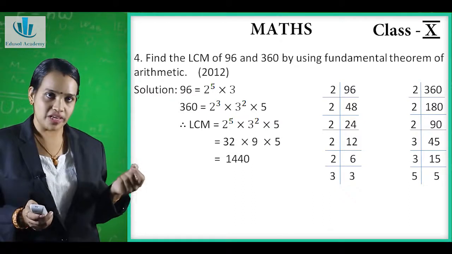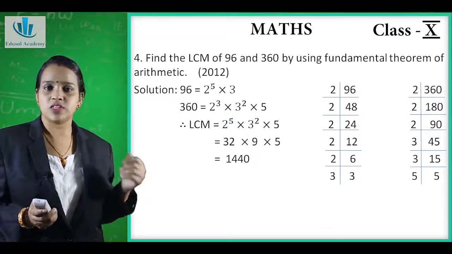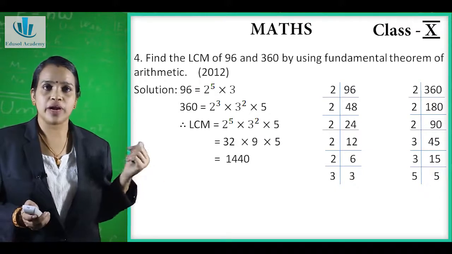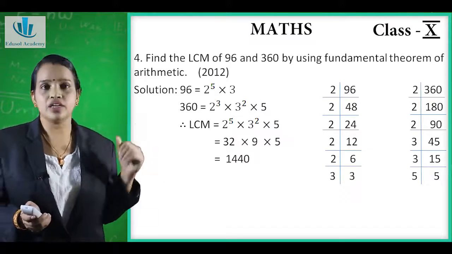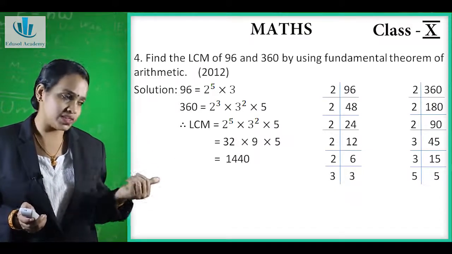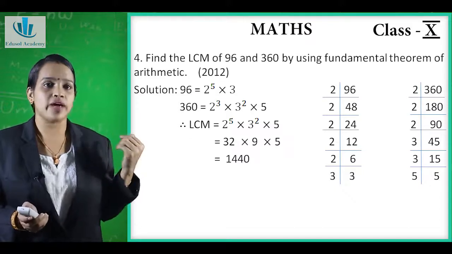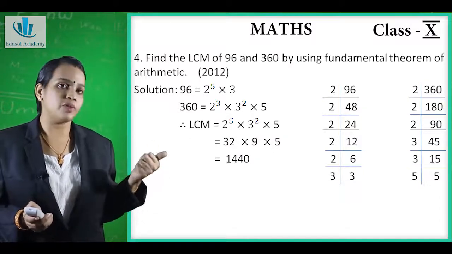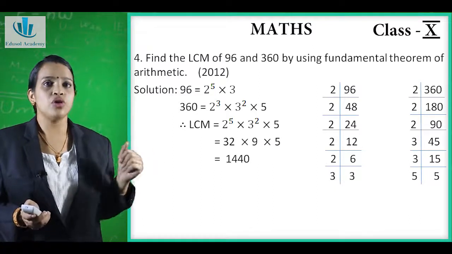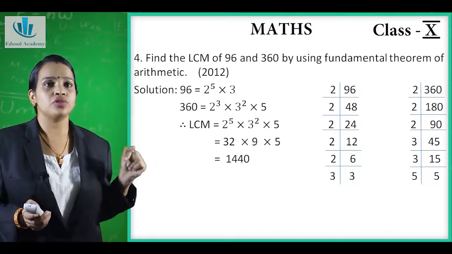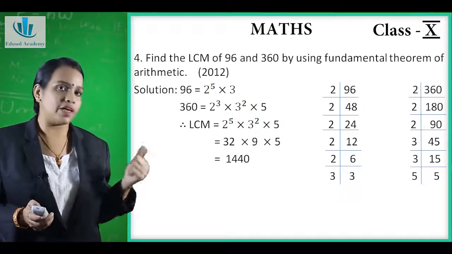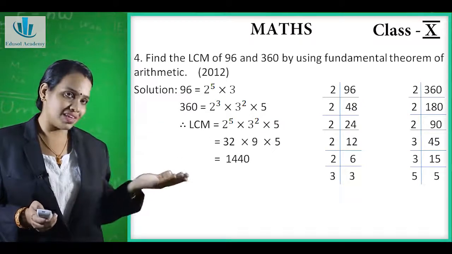So it becomes 48. Again 48 is divisible by 2, it gives 24. Again 24 is divisible by 2, it gives 12. Again 12 is divisible by 2, it gives 6. Again 6 is divisible by 2, it gives 3. And 3 is divisible by 3. So 2 into 2 into 2 into 2 into 2 is nothing but 2 raised to 5 into 3. Now we will factorize 360.